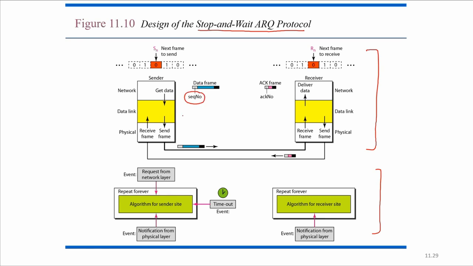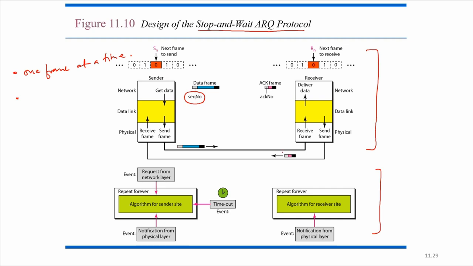Then it will be sent one frame at a time. So here also, one frame at a time will be there. Okay, and the sequence number, frame number, and acknowledgement number will be considered here. Once the frame is sent, it will have the acknowledgement number.